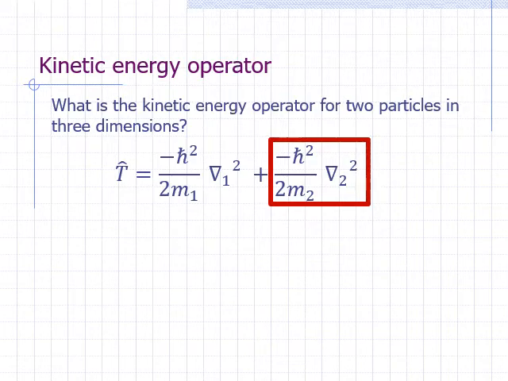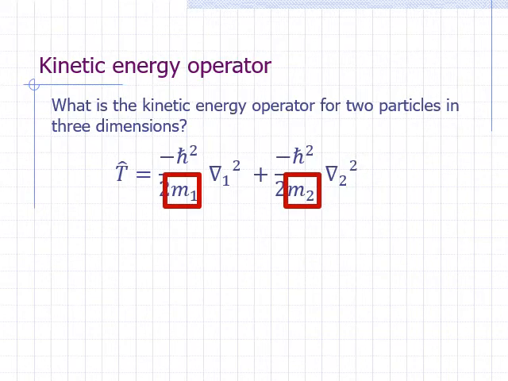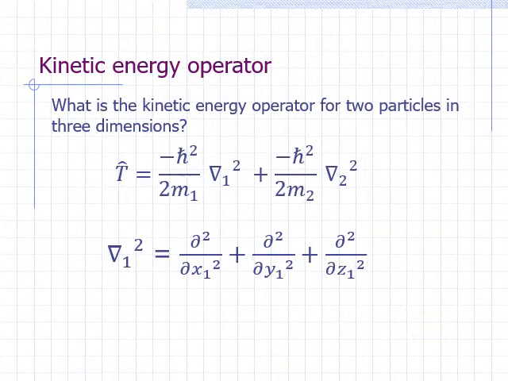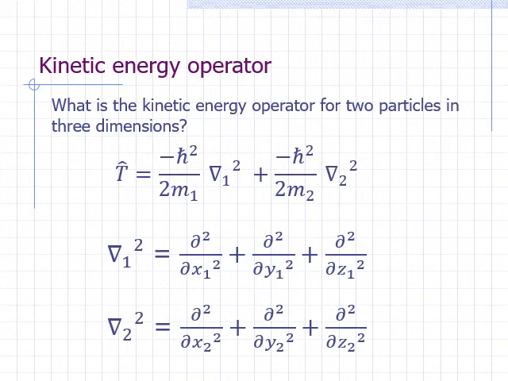The 2 particles may not have the same mass, so we specify m1 for mass 1 and m2 for mass 2. We also specify subscripts for del squared since each particle will have its own set of Cartesian coordinates. Del 1 squared is the sum of the second derivatives with respect to the coordinates of particle 1, which are x1, y1, and z1. Similarly, del squared 2 is the sum of the second derivatives with respect to the coordinates of particle 2.